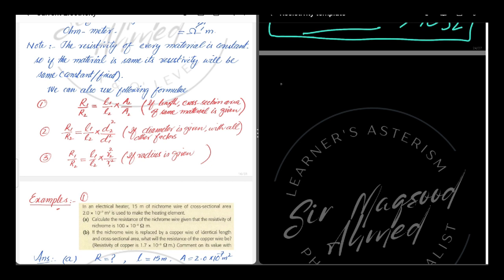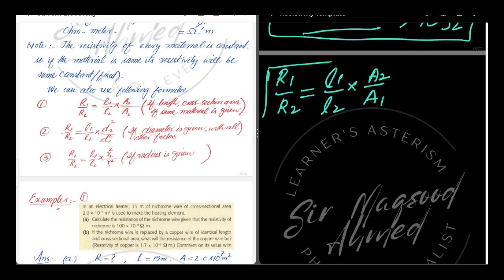We use this ratio formula. The ratio R1 over R2 is equal to L1 over L2, where R1 is the initial resistance of a conductor and R2 the final resistance we have to find, L1 is the initial length and L2 is the new length, into, if we are using a cross section area, then we will write A2 over A1 if the cross section area is given.